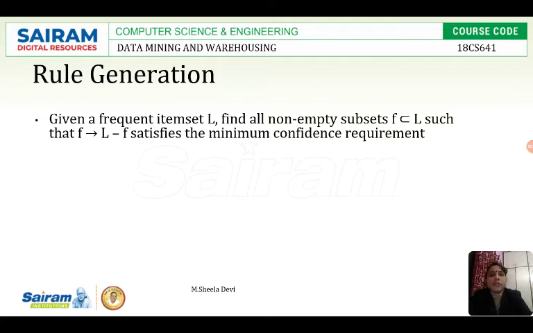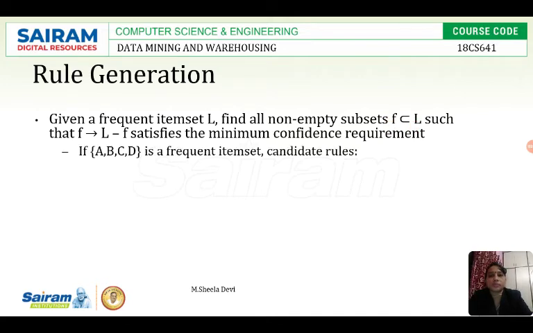What is F? F is nothing but a subset. What is L? L is the frequent item set. How is this frequent item set calculated? That's what we saw in the previous video: using the Apriori algorithm, we calculated the frequent item set. So we take only the frequent item sets among all the items.